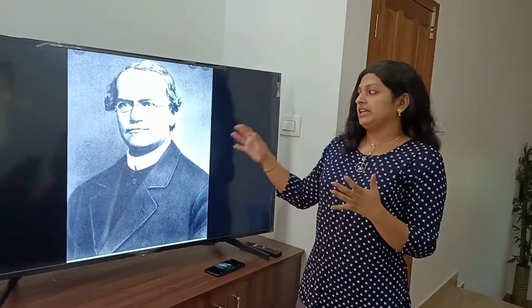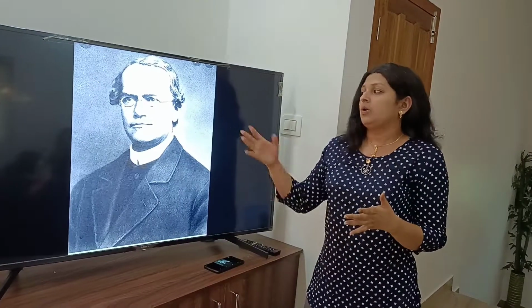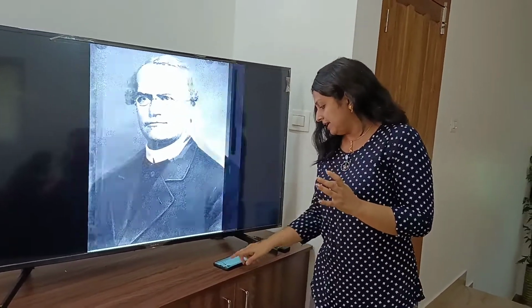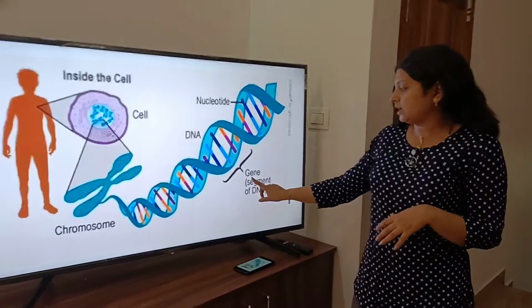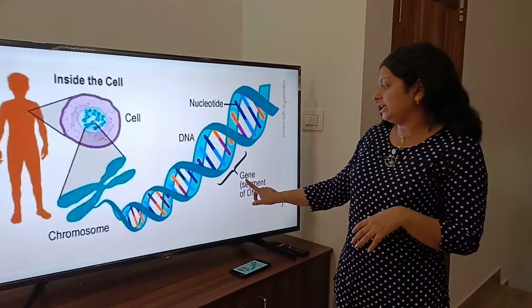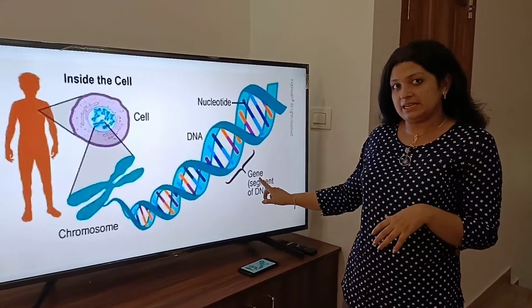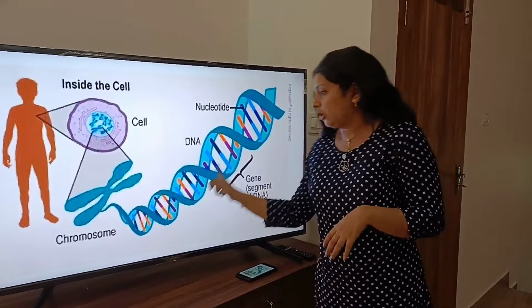Now, before getting into his experiments and the laws of inheritance, Mendel's laws, the monohybrid and dihybrid cross, let me explain some of the terms related to heredity. We have already seen what DNA is. Now let us see another term, that is gene. A gene is a basic unit of heredity that is present in a particular location of the chromosome.